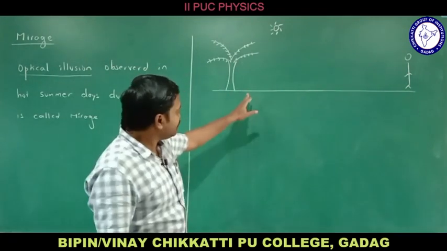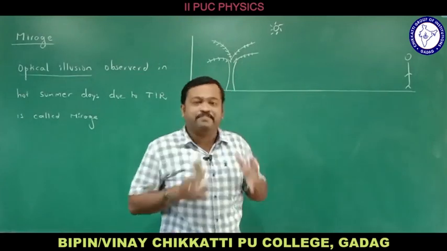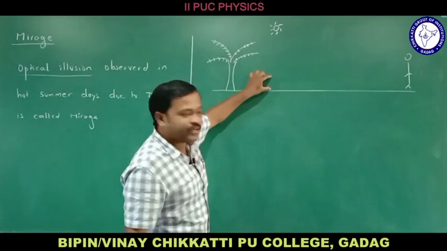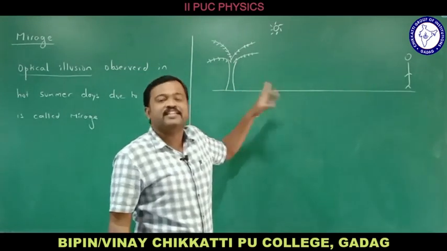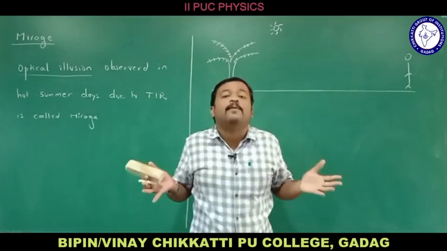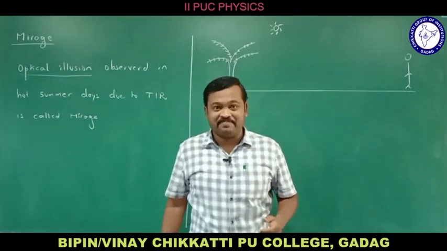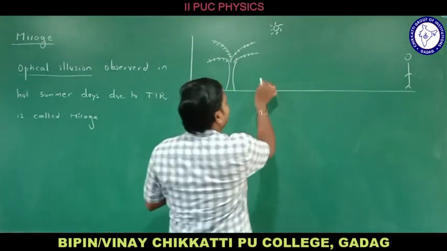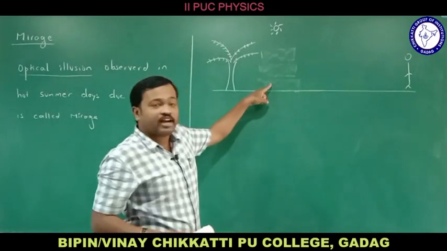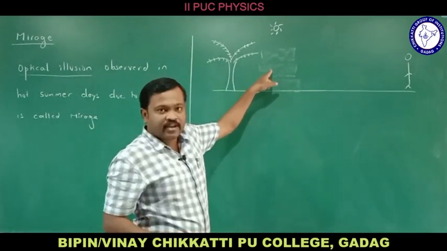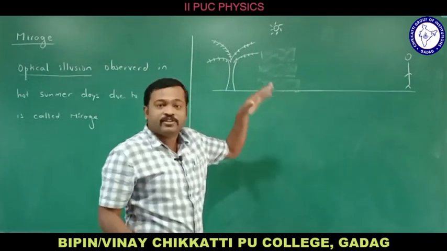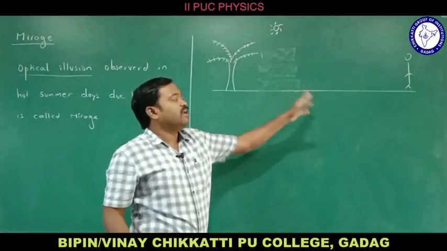During hot summer days, the land gets heated up. If the land gets heated up, the layer of atmosphere near the land gets heated up. If this layer is hot, the molecules move apart, then it becomes a rarer medium. If I take different layers, this is the first layer, this is the second layer, and this is the third layer, this layer will be rarer compared to this, and this will be rarer compared to this, because of the heat released from the land down here.